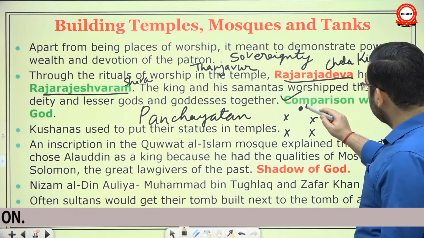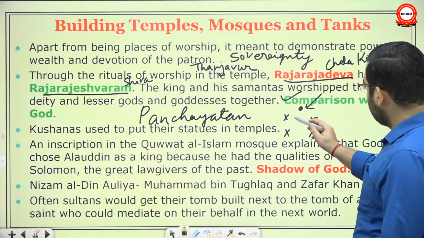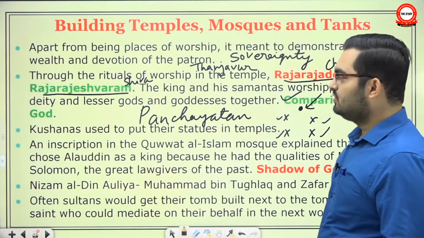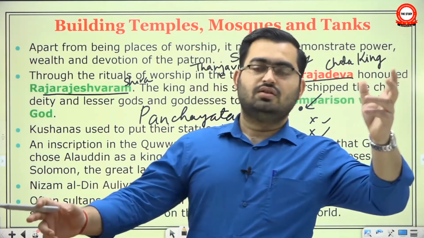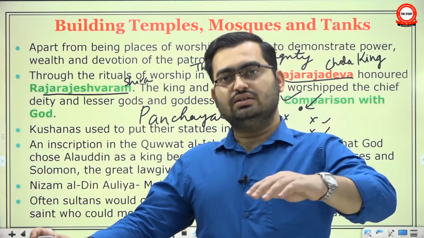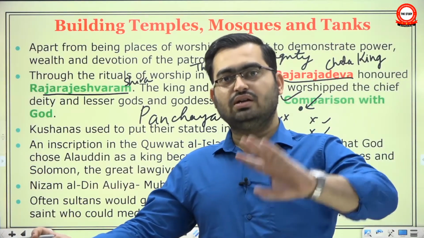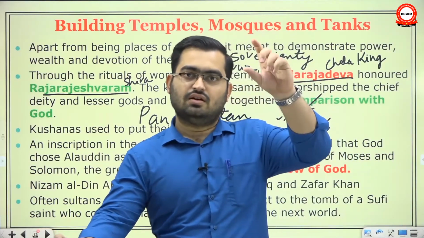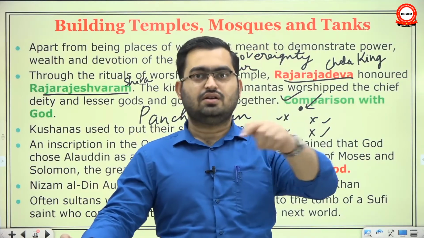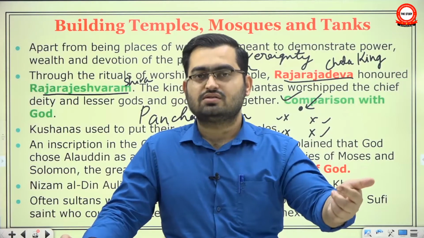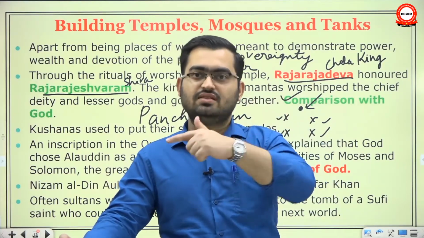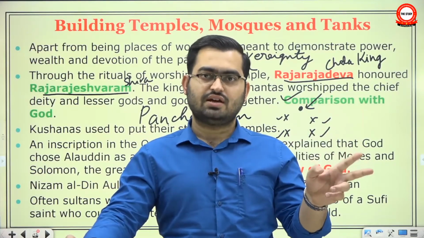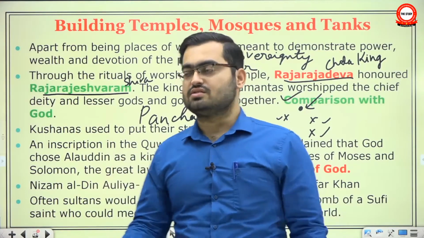So if the king is worshipping this god on certain occasions, and his Samant or his Mahasamants are worshipping these gods, what are they doing? They are creating a replication of the political order that exists on earth. They are creating a reflection of that political order in the religious pantheon as well. They are saying, look, just as Shiv is the supreme god and then he has subsidiary gods, his children, or the other gods, similarly, I, the king, am the supreme and these Samantas are my juniors. So this in a way reflects the prevailing feudal structure of society and polity in the religious architecture also.